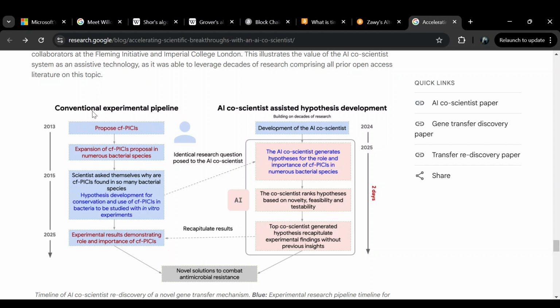Okay, so just to really put this into perspective, the conventional pipeline is people doing the research. Okay, and look how long it took. It took from 2013 to 2025. And look how long the AI co-scientist assisted hypothesis development took. From 2024 to 2025, like this is much, much faster. The pace of AI being able to create discoveries is much, much faster.